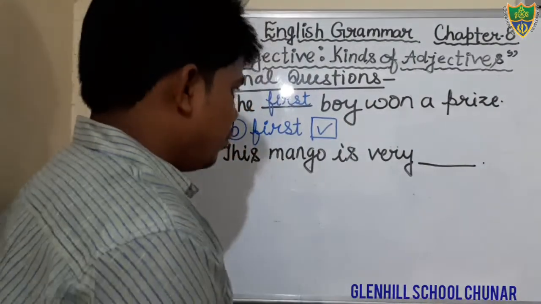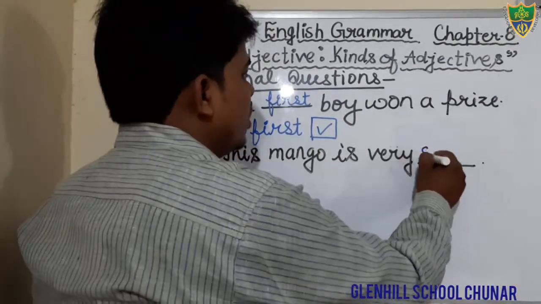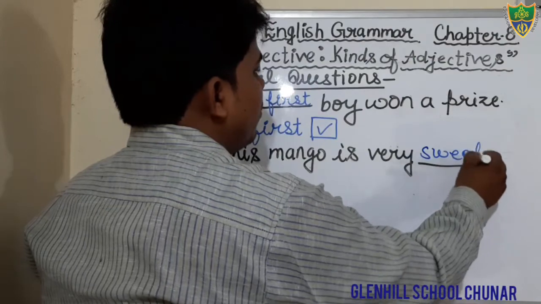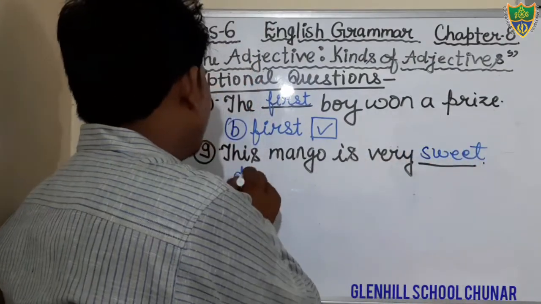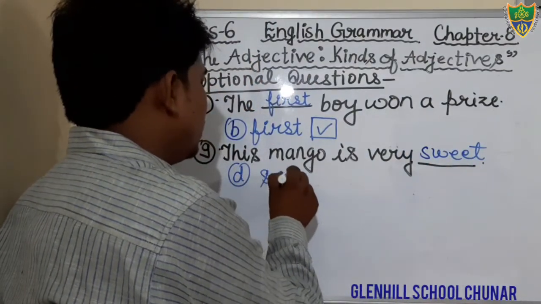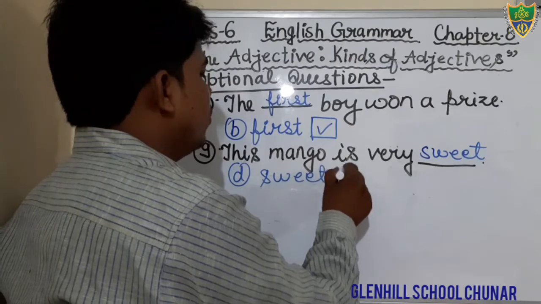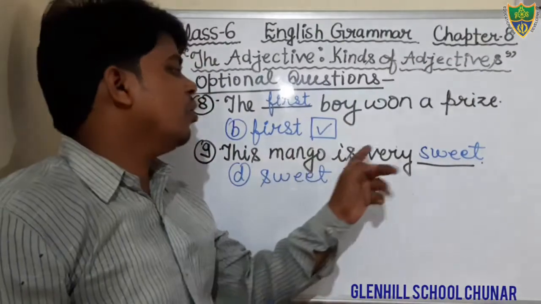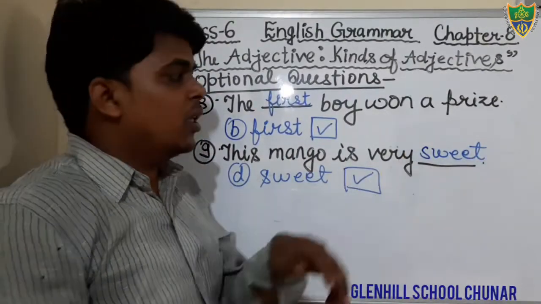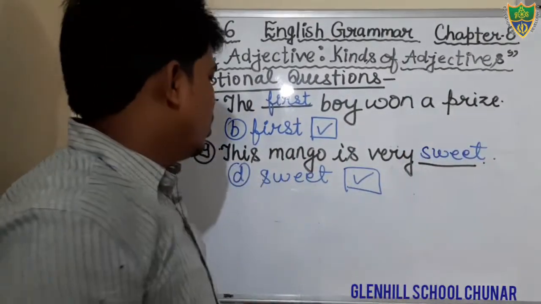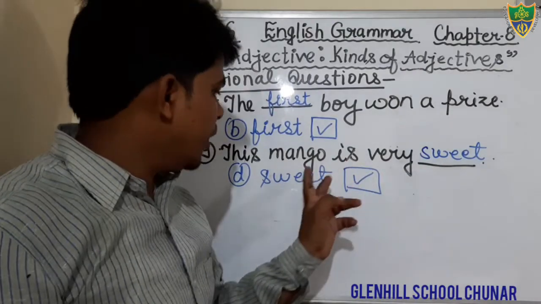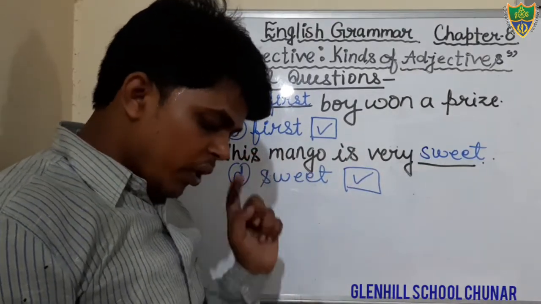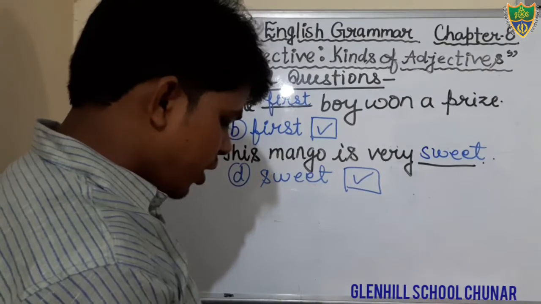Sweet is the correct option. Okay students, option number D, the word sweet, is the correct option. Therefore, we will tick on that. The mango is very sweet. Option number 4 is the correct option. Come to the next question.